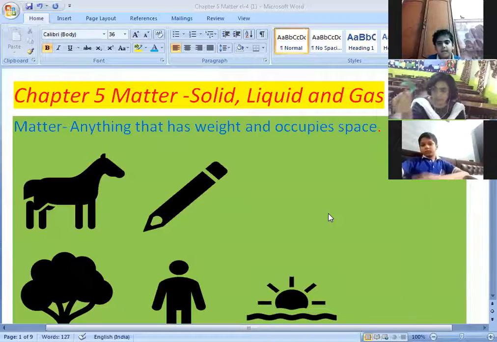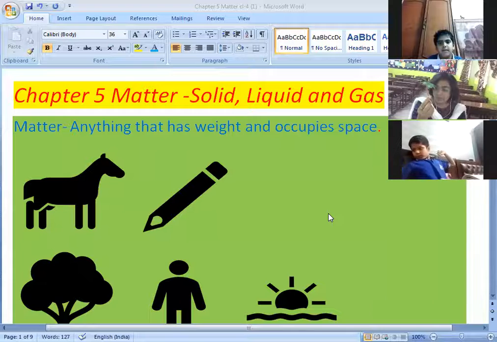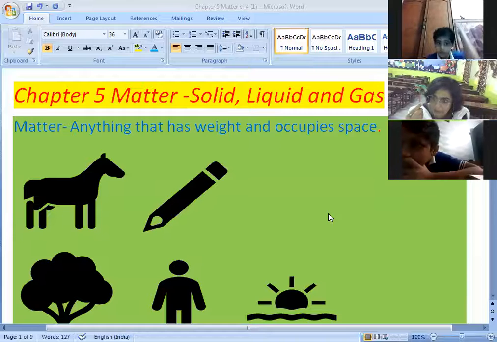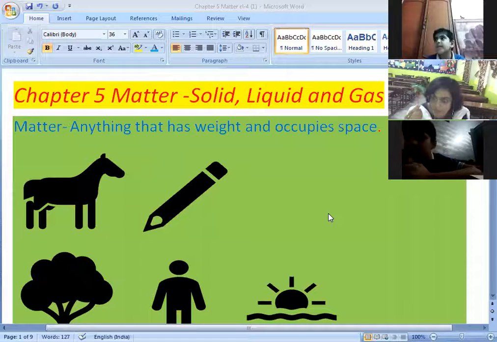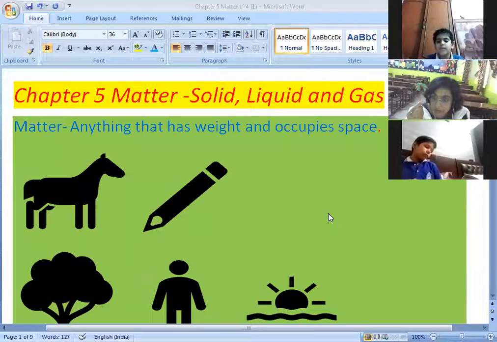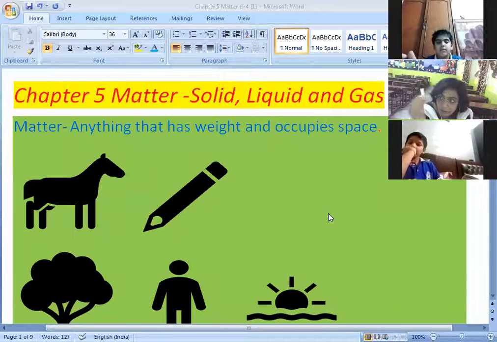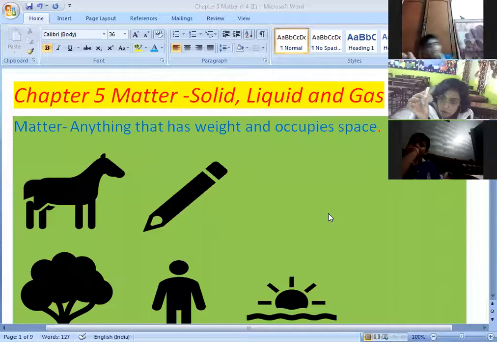This tree, if it is planted on the earth, will occupy some space on the earth, right? And it is also having some weight. So tree is also a matter, right? This candle is also a matter because it is also having weight. It also occupies some space. Now, I've shown you the things which are solid.